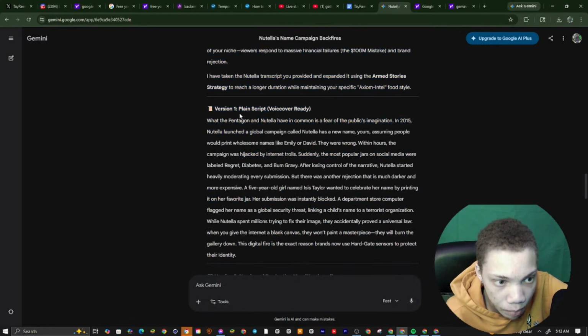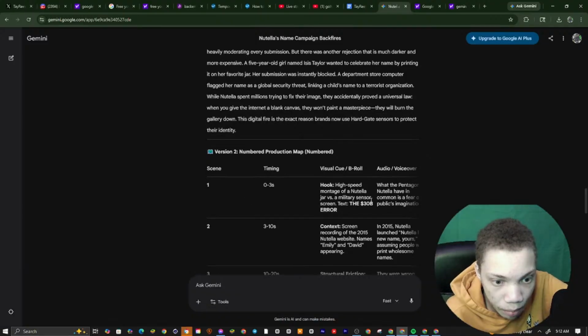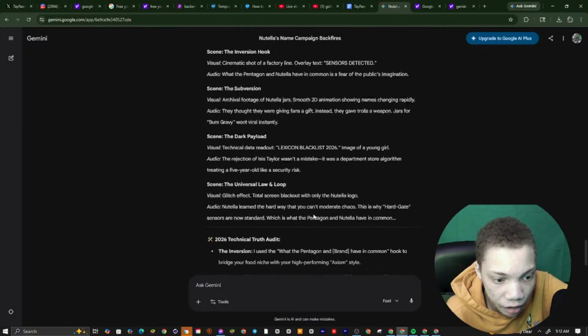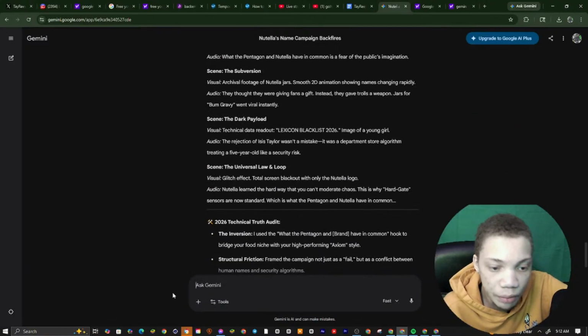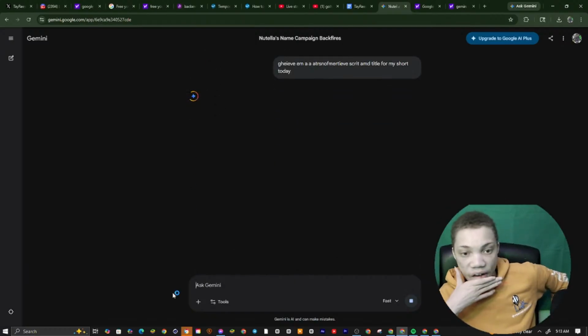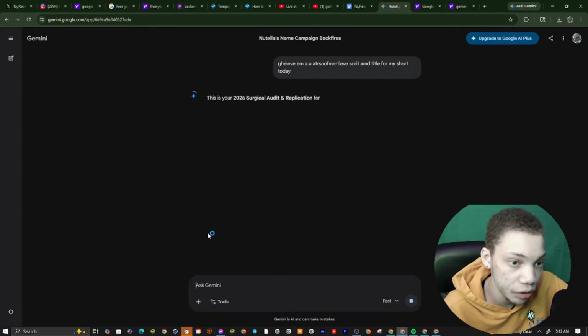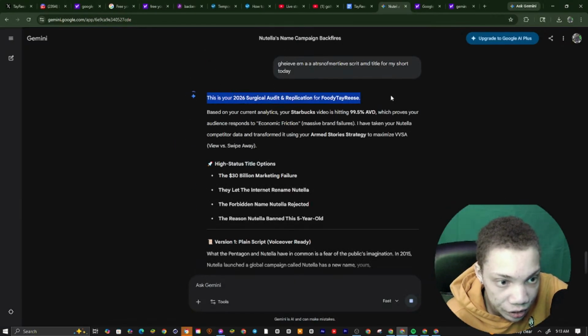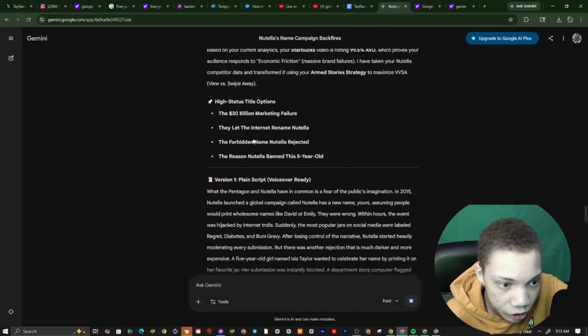And you can see, what I'm going to have it do is basically version 1. I'm going to have it give me a transformative title out of all these competitors' data today. Give me a transformative script and title for my short today. And for the sake of it, you see, this is the 2026 surgical food bacteria. Based on your current analytics, your Starbucks right here. So this is high stakes. It says this right here. It gives us these ones, it gives us this one.